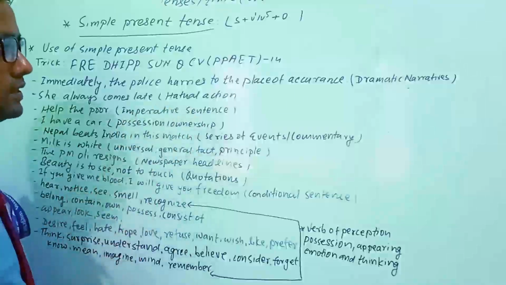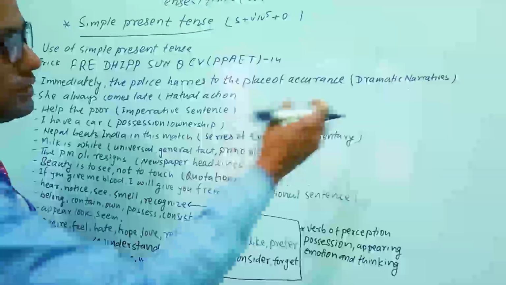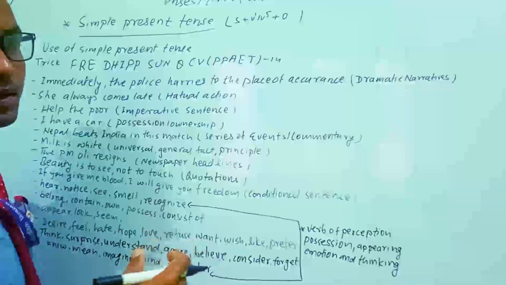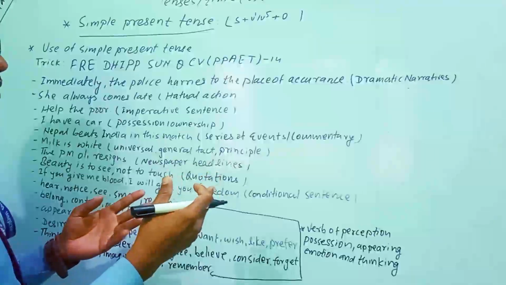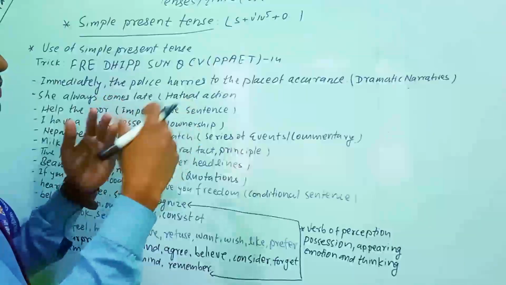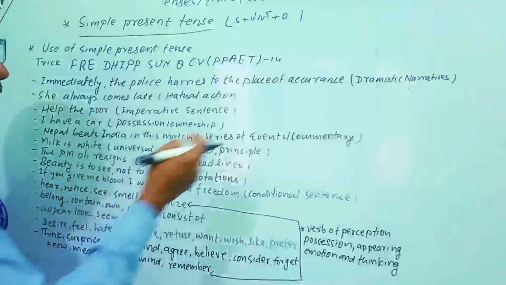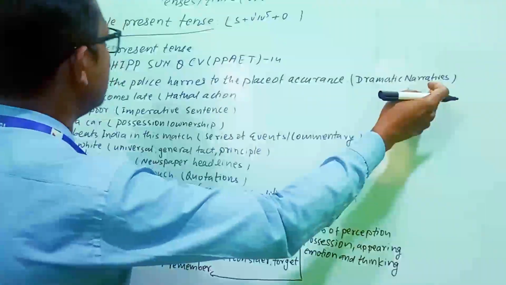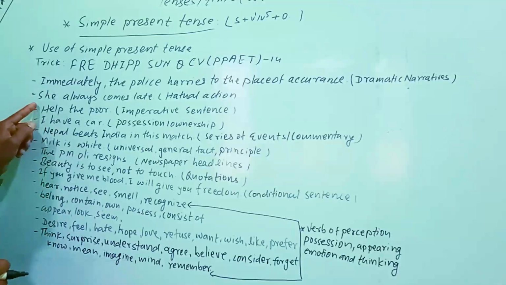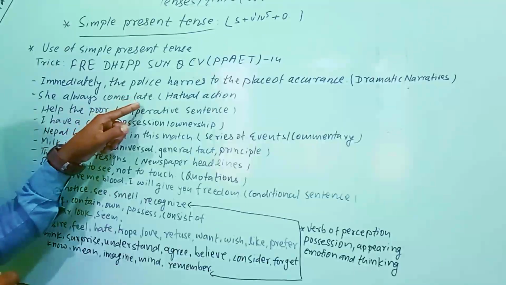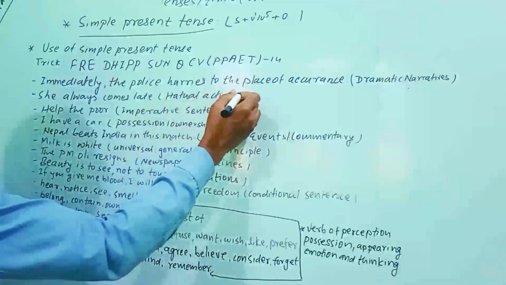So this sentence is telling us that in dramatic narratives, in a drama, when we tell something in a dramatic way or describe a scene of a drama, at that time we can use the simple present tense. So I wrote here dramatic narratives, and D indicates that. Likewise, C: always comes late. This is related with habitual action.